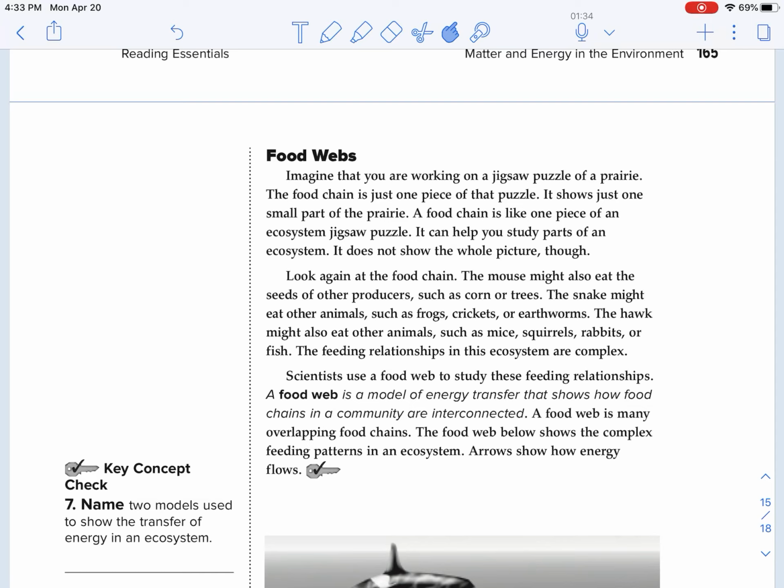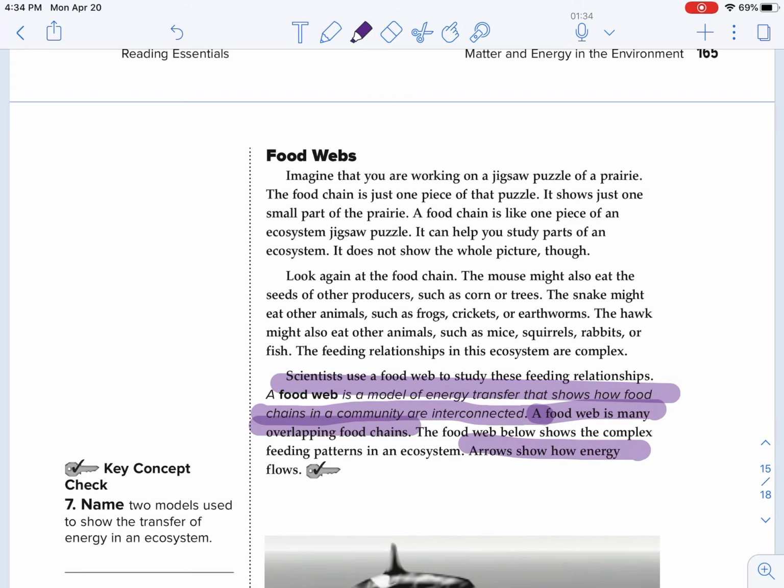A food web is a model of energy transfer that shows how food chains in a community are interconnected. A food web is many overlapping food chains. A food web below shows the complex feeding pattern in an ecosystem.